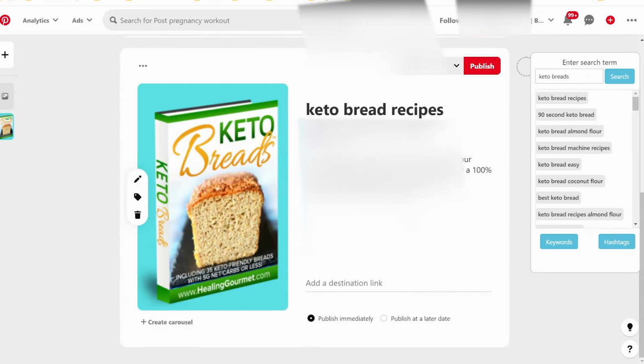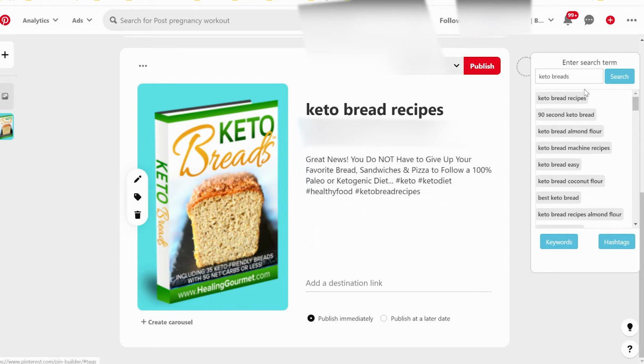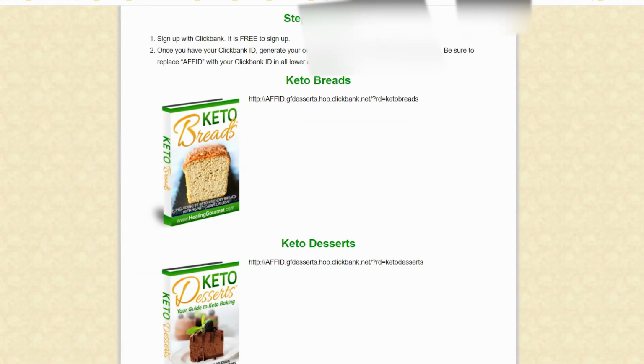Now I have this account here. Then I'm going to leave the link of this plugin, this Chrome extension, so that you can use it. It's a free plugin that you can also use to find many keywords for your own pin. And I selected these keywords, keto bread recipes, and then I went to the